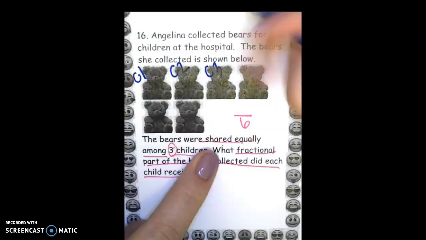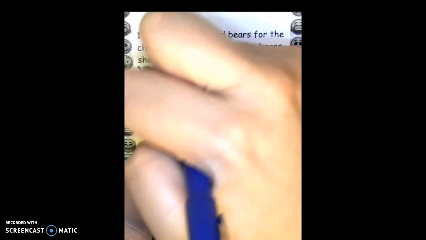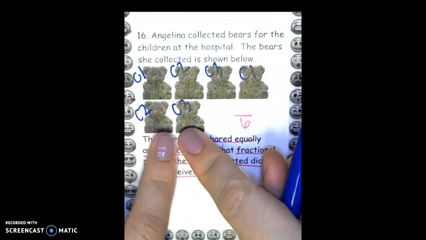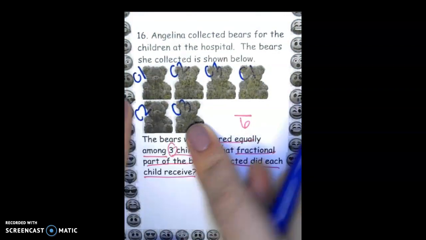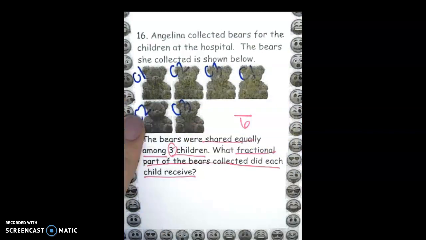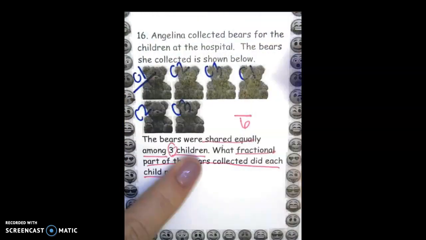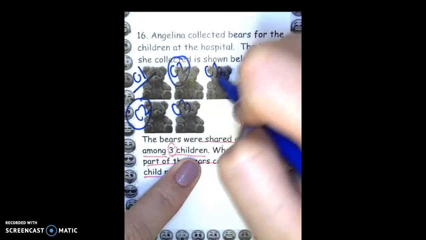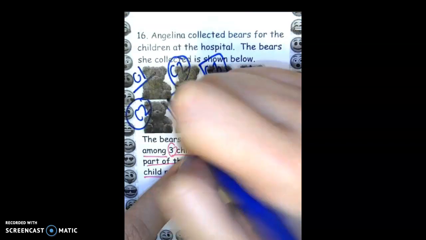Child 1, child 2, child 3. I still have some leftovers. Child 1, child 2, child 3. Every bear is given away to a child, and now let's make sure that we count how many bears each child got. Child 1, child 1, child 2, child 2, child 3, child 3.